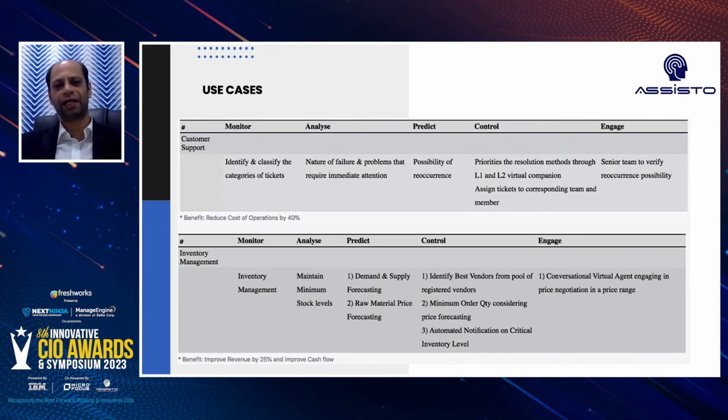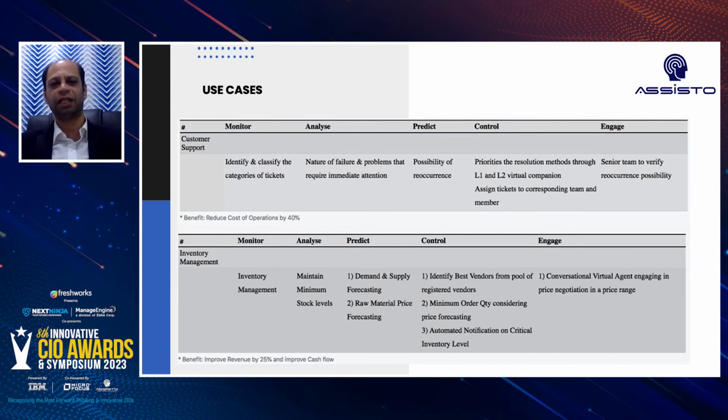Once you classify the category of those requests, we can also analyze the nature of the problem, why there has been a problem, and which problem requires immediate action. What are all those top priorities of an organization can be easily analyzed. That is the reason we follow this monitor, analyze, predict, control, engage, or act model. This is what we suggest while planning for your journey. This really lays down, without even starting the journey, it really highlights all those key points.